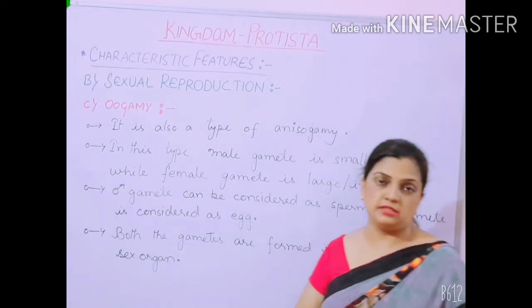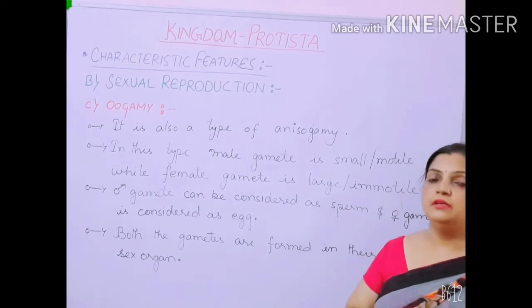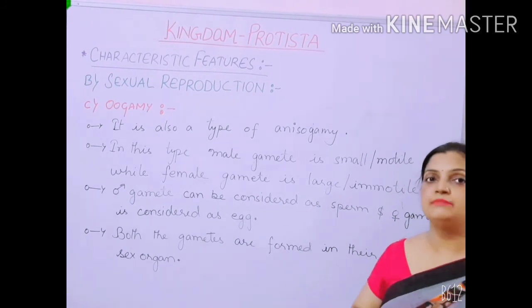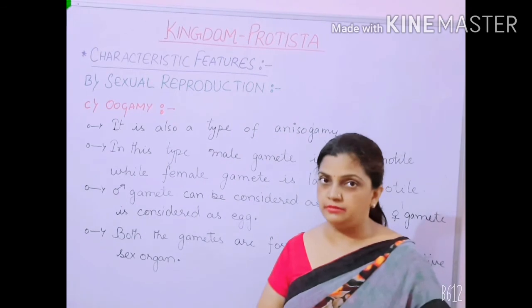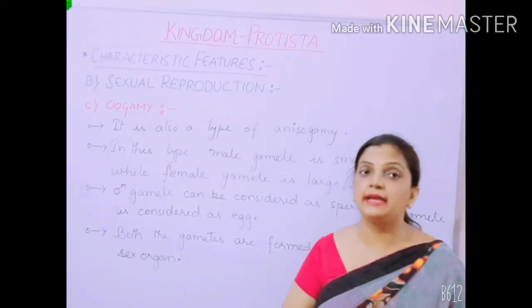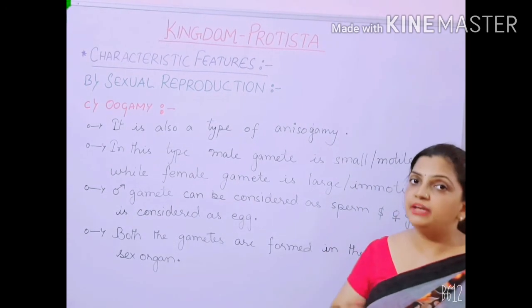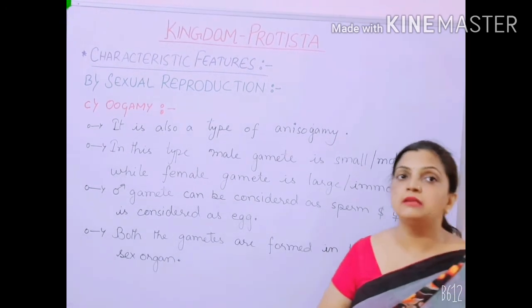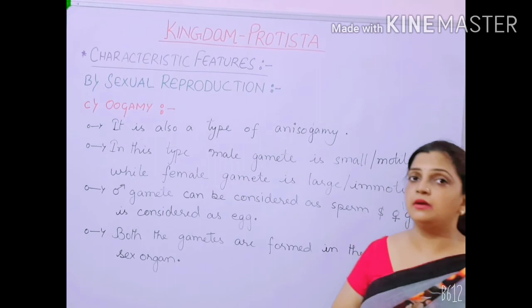Again I repeat that in oogamy, two fusing gametes are morphologically dissimilar to each other. The male gamete is small and motile, they can move, and the female gamete is large and non-motile.